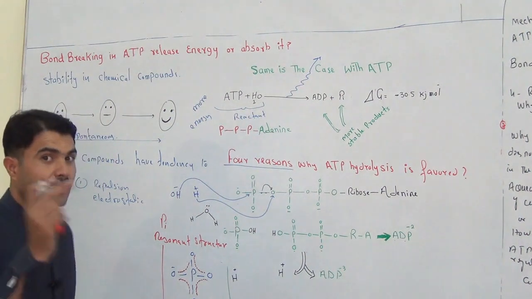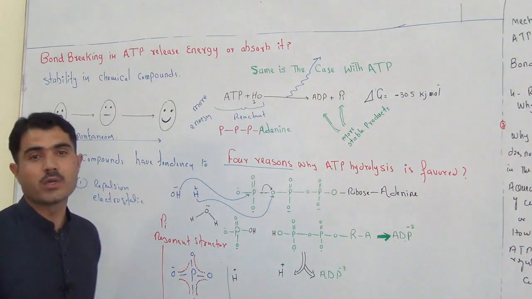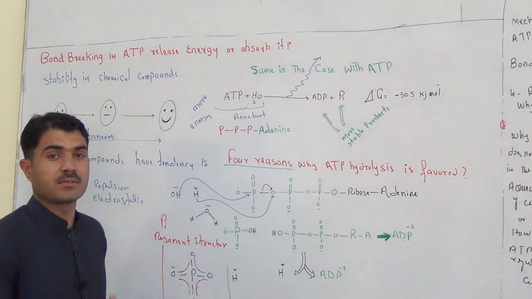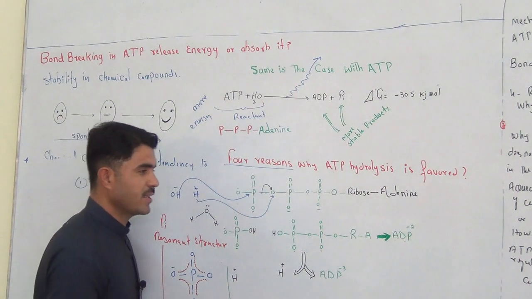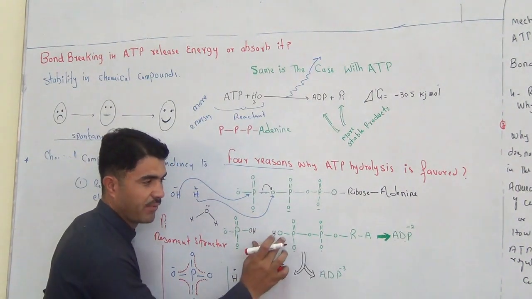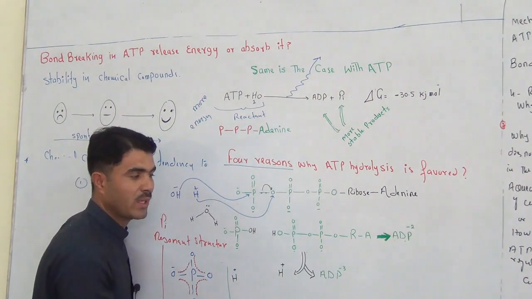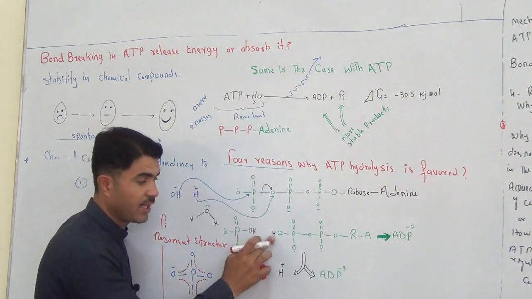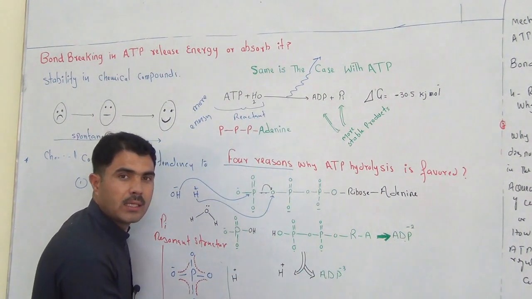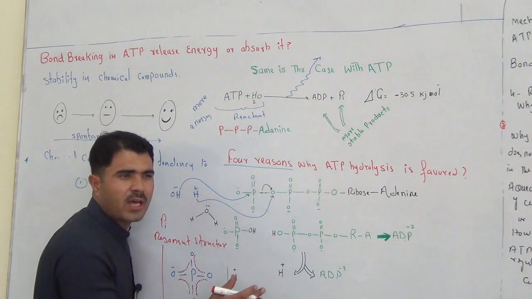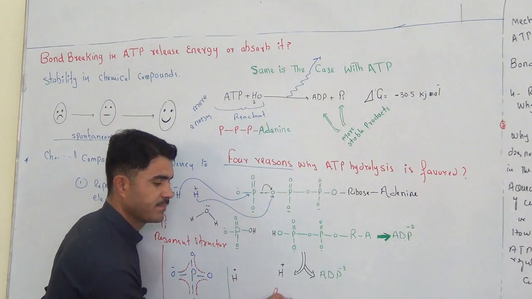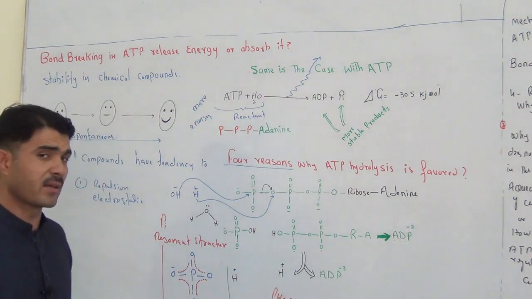Now the third reason. I told you that there are 4 reasons why ATP hydrolysis is spontaneous, why ATP hydrolysis is favored. So the 2 reasons have gone. The third reason is that the ADP we have now, adenine diphosphate, will release its hydrogen in the form of proton H plus to a place where the hydrogen ions are very less, where the pH is 7, because the physiological pH of the body is 7.